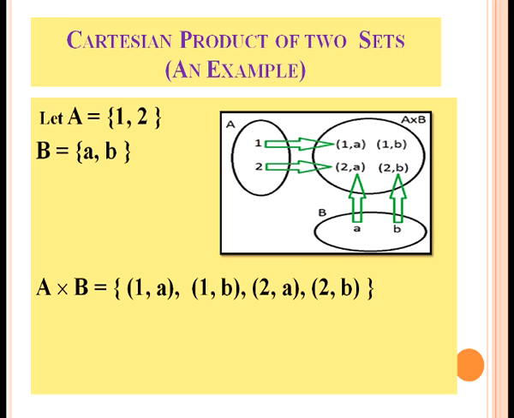Let set A equal 1, 2 and set B equal a, b. Then A cross B, the Cartesian product of the two sets, is equal to (1, a), (1, b), (2, a), (2, b), all the ordered pairs within curly brackets.